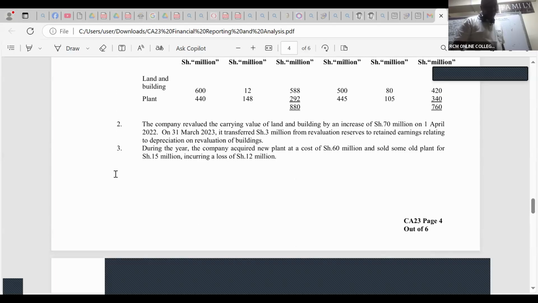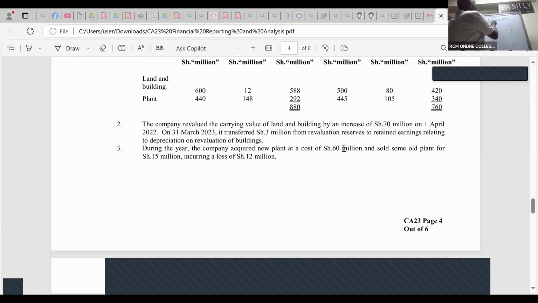Look at note number 3: during the year, the company acquired a new plant at a cost of 60 million. I've invested, so I need to capture that. So we write there, new plant acquired, 60.